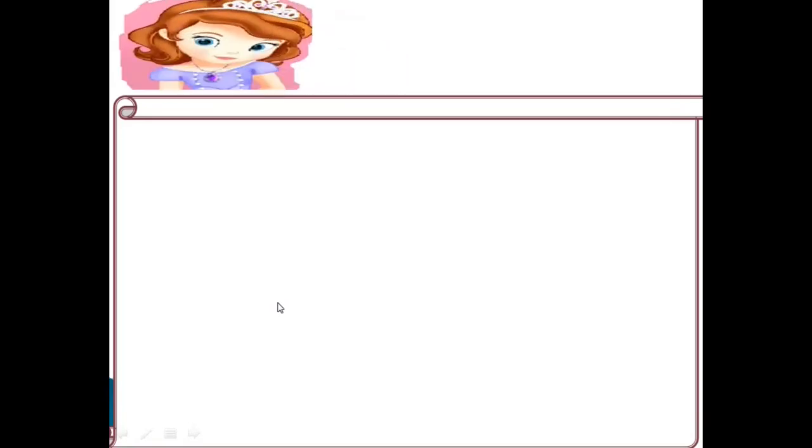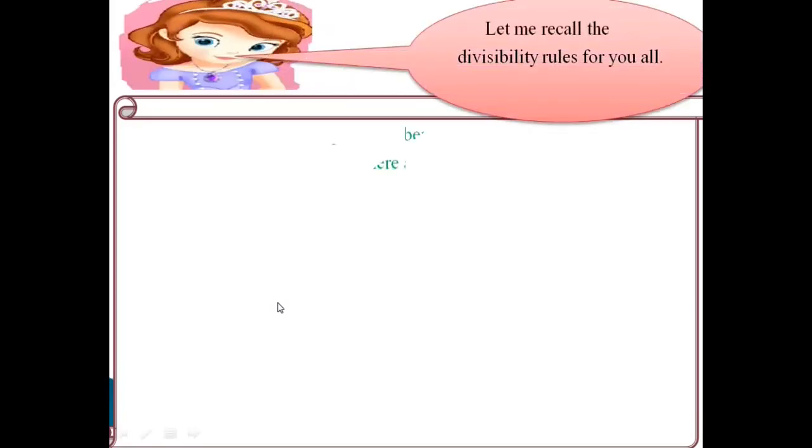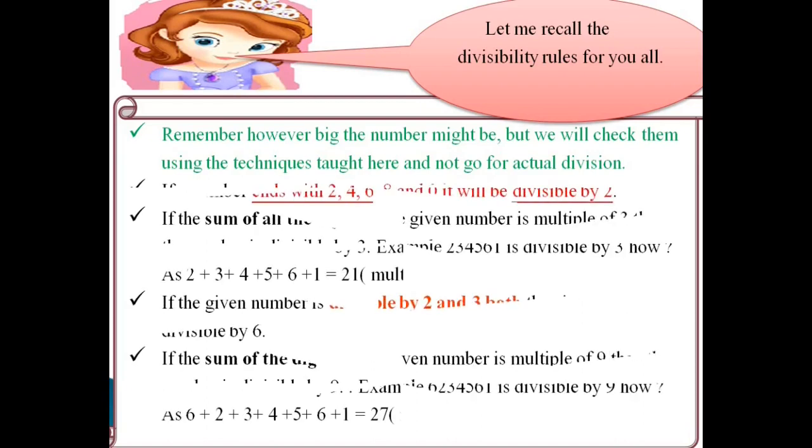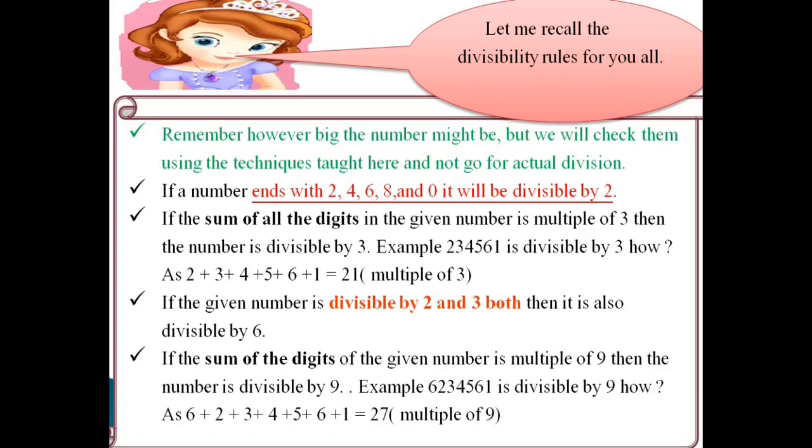Let us quickly recapitulate whatever we have learned till now. One very important point: remember, however big the number might be, we will not go for actual division. We will check using the techniques that we have learned now. For the rule of 2, you just need to check the unit digit.